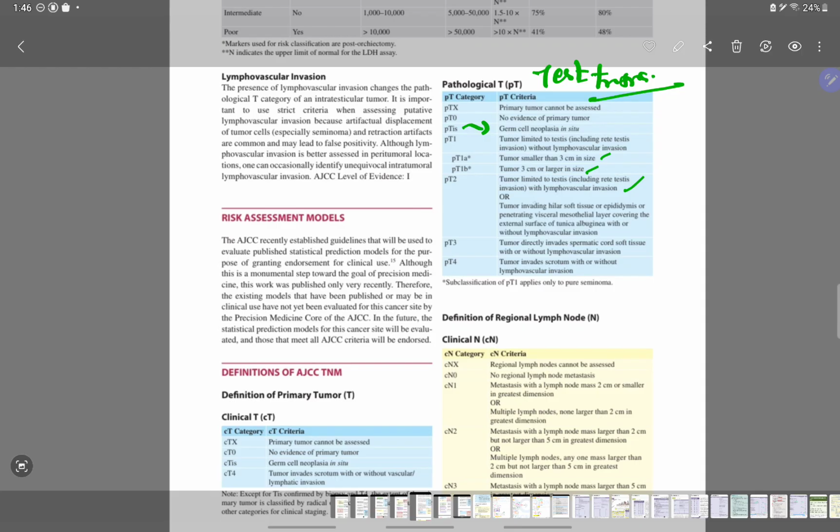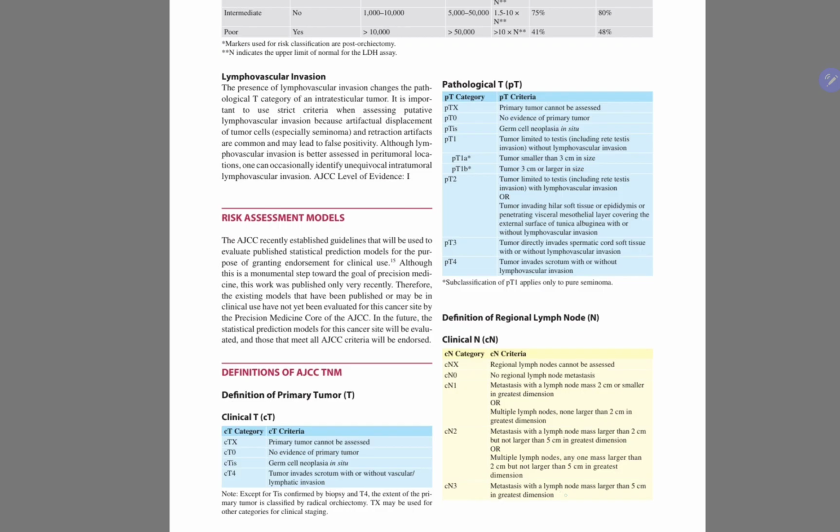T2 is also invading hilar soft tissue or epididymis or penetrating visceral mesothelial layer covering the external surface of tunica albuginea. T3 is tumor directly involves spermatic cord with or without invasion. T4 invades scrotum. This is important. So with respect to the lymph node mets, N1 is mets with lymph node less than or equal to 2 cm. N2 is lymph node more than 2 to less than or equal to 5 cm. And clinically N3 is mets with lymph node more than 5 cm in greatest dimension.